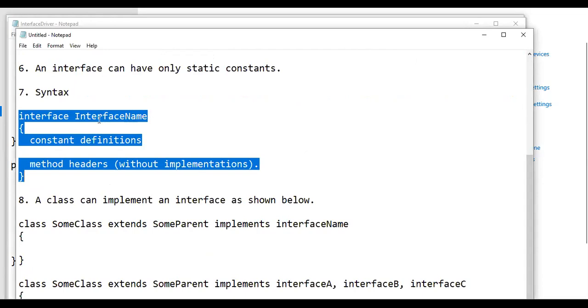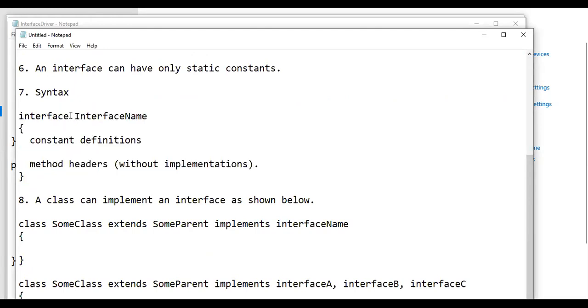Just like how we create a class by using the keyword class followed by the class name, similarly, when you want to create an interface, you have to use the keyword interface, followed by the name of the interface and brackets, and then define all the constants.